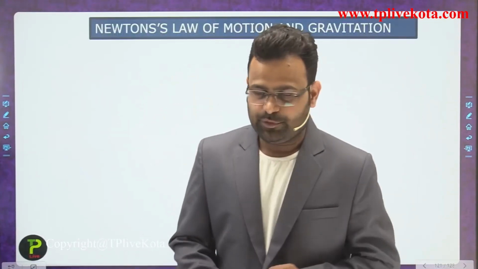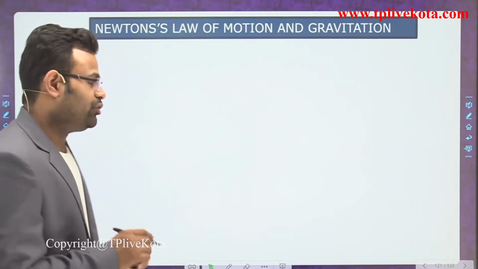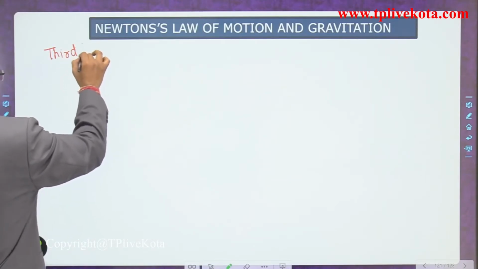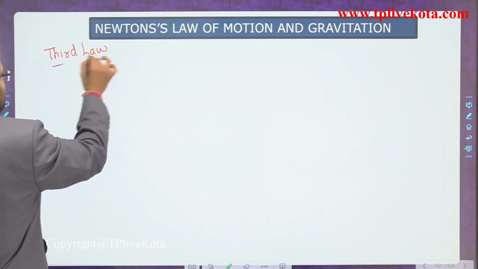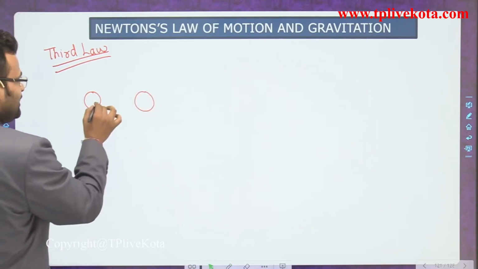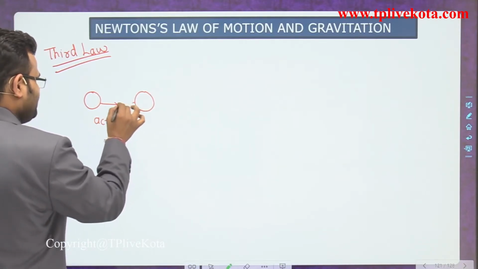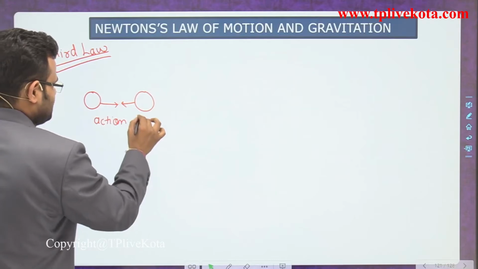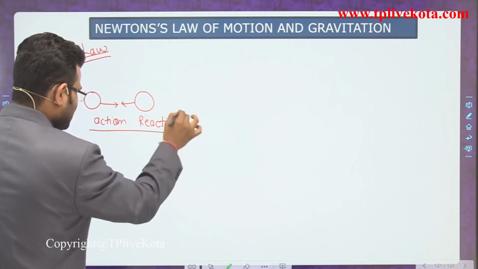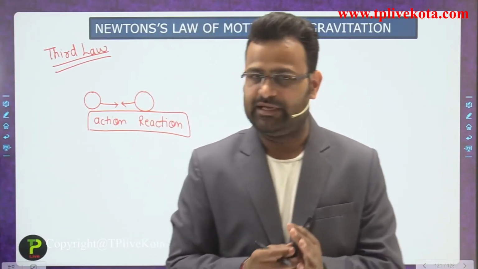Okay students, so the next point is Newton's laws of motion and gravitation. Dear students, if we talk about the third law, what do we mean by the third law? The third law says if there are two bodies, and one applies some force, that is the action, then the other applies a reaction force. That is Newton's third law of motion. Similarly, the gravitational force also has an action and reaction pair.